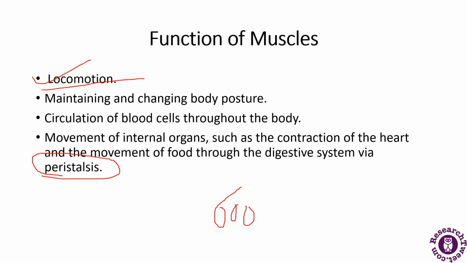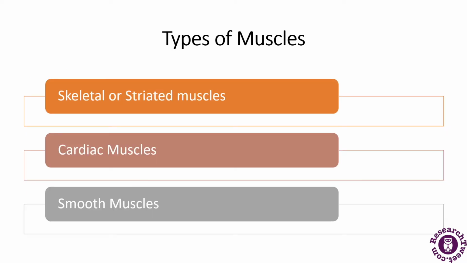There are three types of muscles and they are mainly classified on their movement and structures. Now, what are the three kinds of muscles? They are cardiac muscles, skeletal or striated muscles, and smooth muscles.